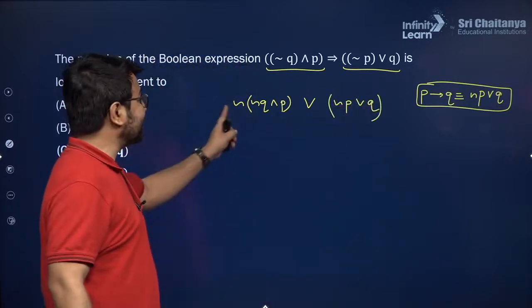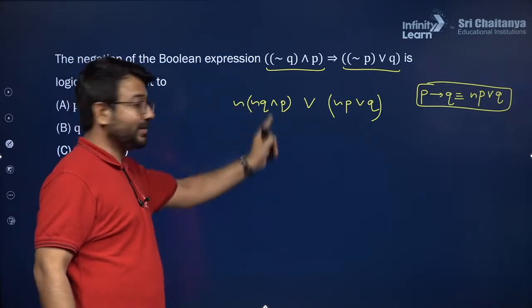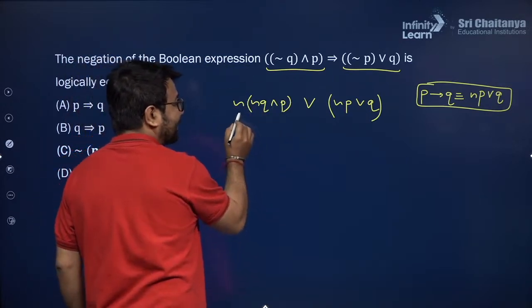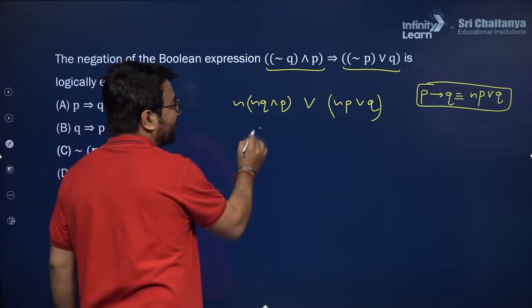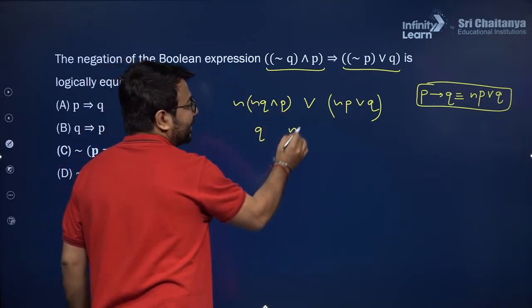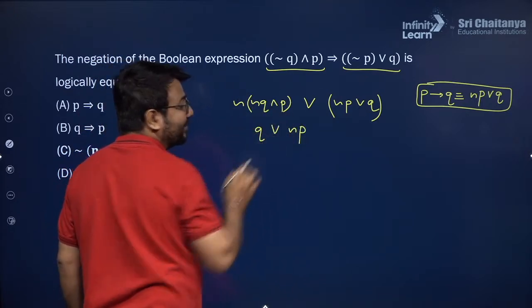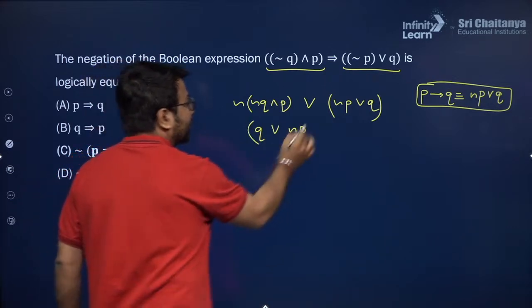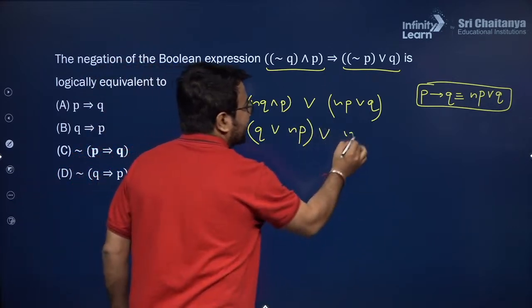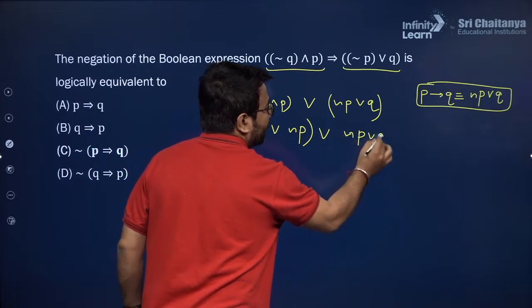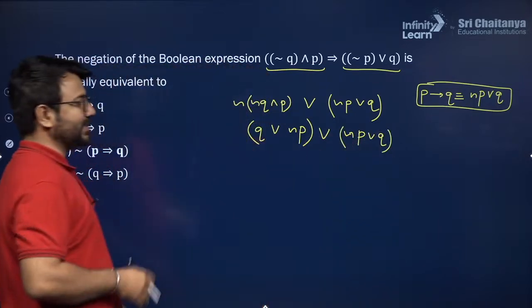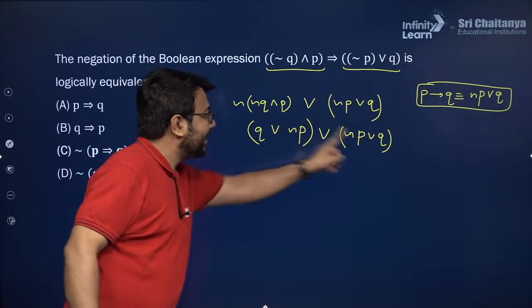Now let us apply the De Morgan law in the left part. So here if I apply the De Morgan law, negation of negation Q will become Q, negation of P will be negation P, this AND operator will be converted to OR operator. Okay, here it is OR and it is negation P and then it is OR Q. I hope you are able to understand. So here we have OR, here we have OR.